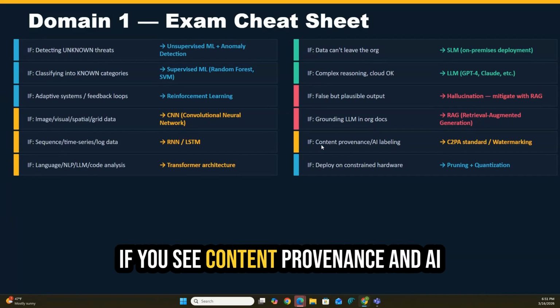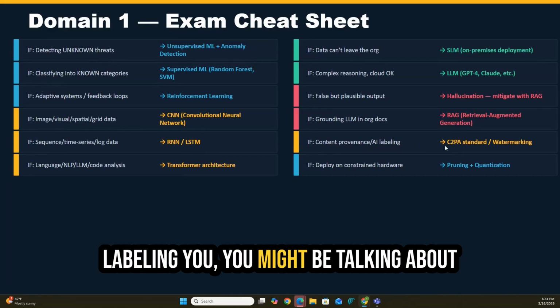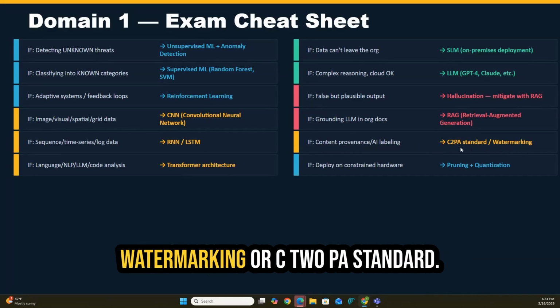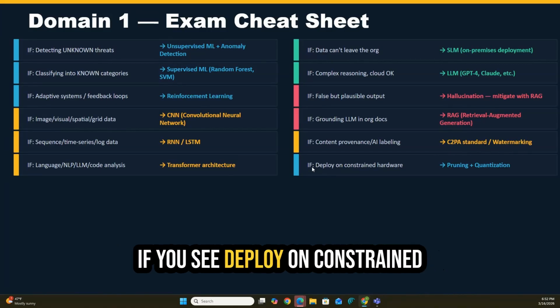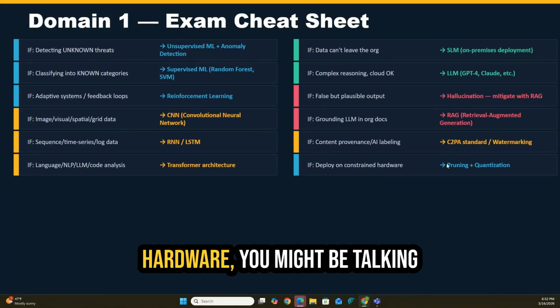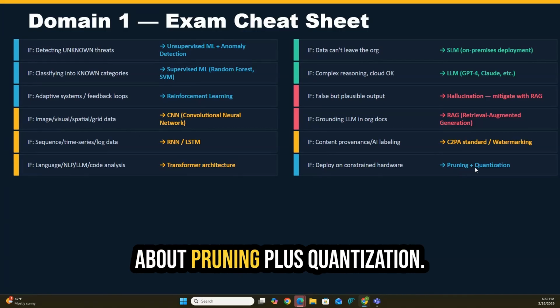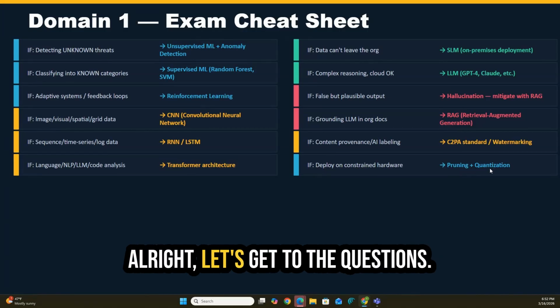If you see content provenance and AI labeling, you might be talking about watermarking or the C2PA standard. If you see deploy on constrained hardware, you might be talking about pruning plus quantization. All right, let's get to the questions.